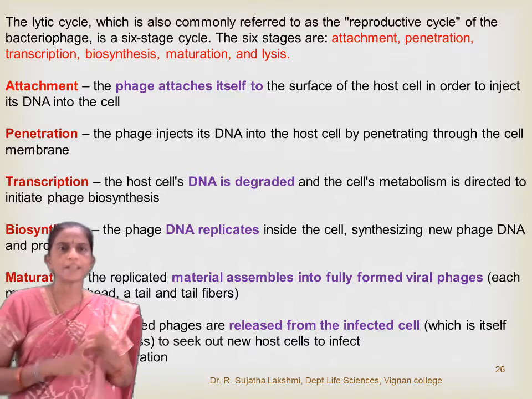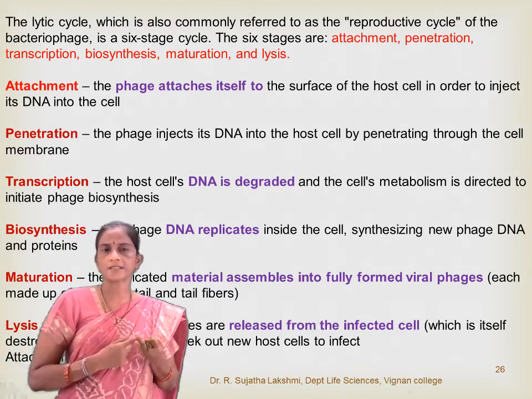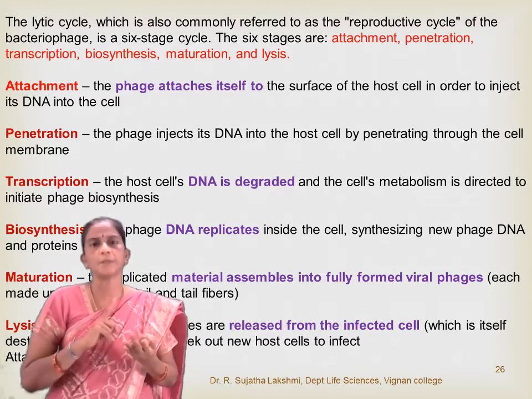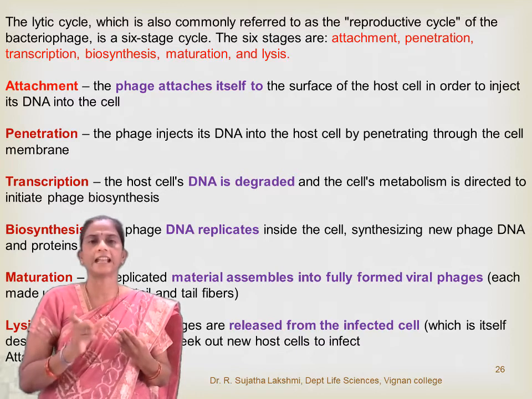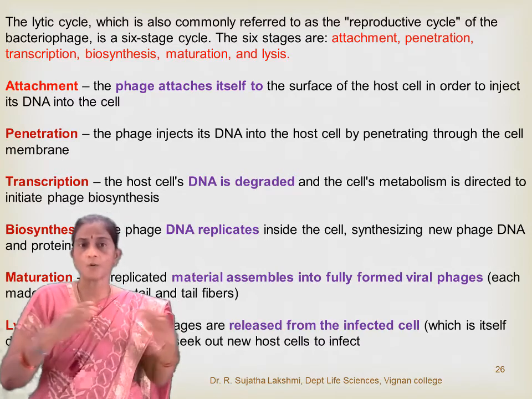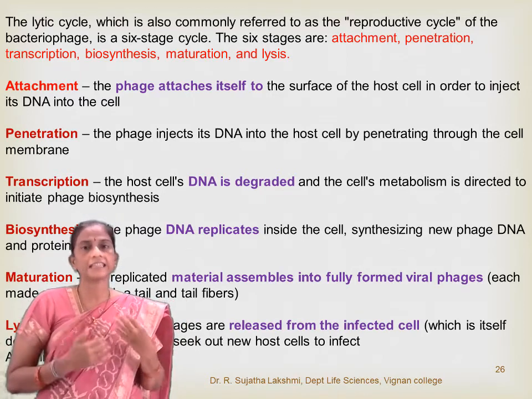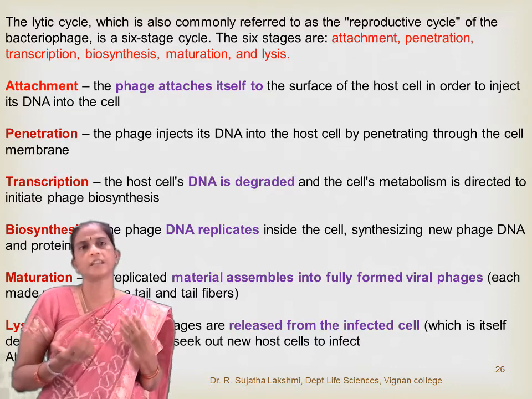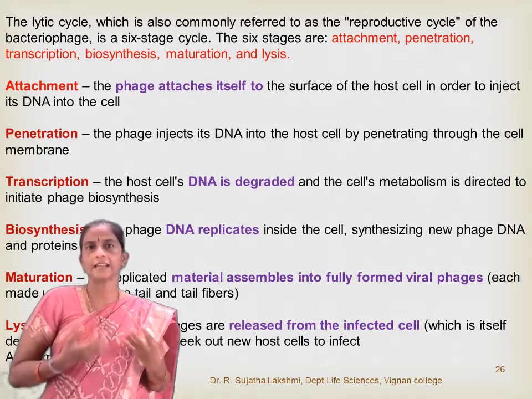So, attachment, then penetration, after penetration transcription and biosynthesis occur. After that, maturation occurs. Then lysis of the host cell. Lytic cycle means it lyses the host cells, and the progeny of the viruses are released and they can infect new hosts. This is about the lytic cycle.